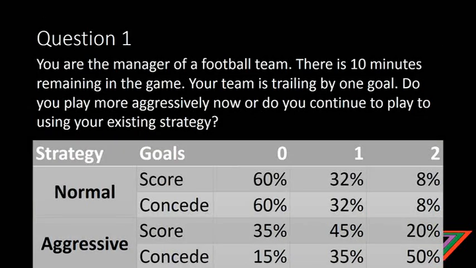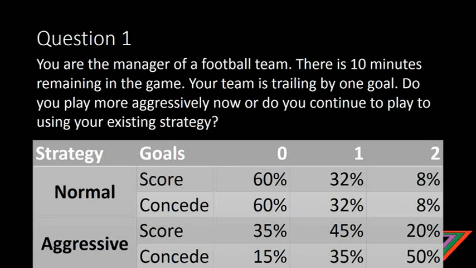So let's now take a look at question 1. So as before, you're still a manager of a football team. There's still 10 minutes remaining in the game. Your team is still trailing by 1 goal. Do you play more aggressively now, or do you continue to play using the existing strategy? So let's just take a look at the odds.